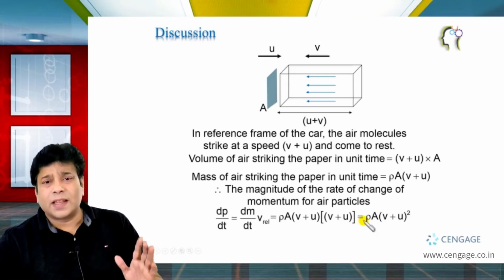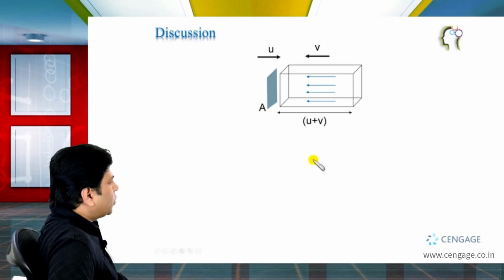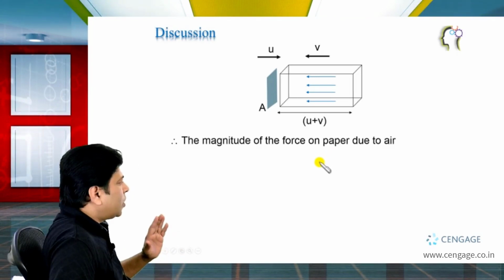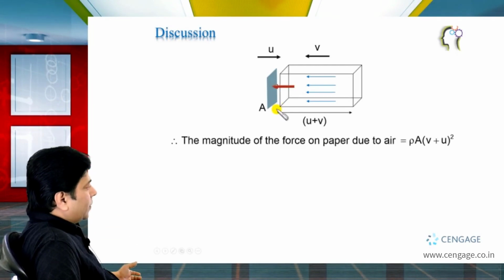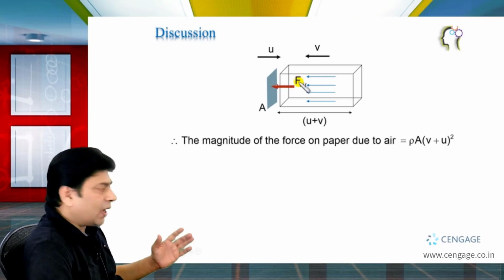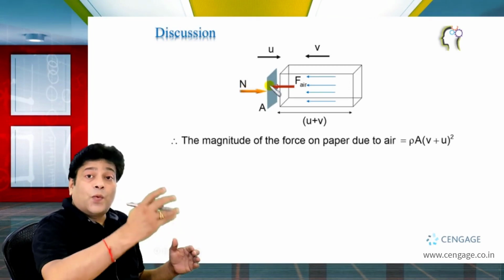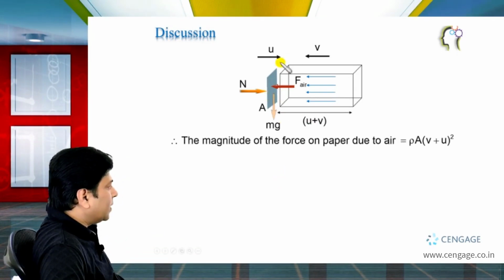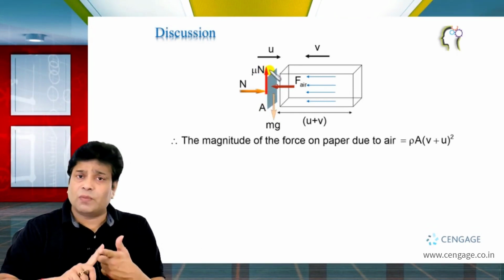And we know this quantity is nothing but the force applied by the air on the paper piece. So we got the magnitude of the force applied by air molecules on the paper piece, that is equal to rho A (v plus u) whole squared. And this force should be in the leftward direction. This is the force applied by air molecules. Okay, the normal reaction imparted by the car on the paper piece should be in the rightward direction. This is the normal reaction, and the weight of the paper piece will act in the downward direction, that is small mg, and the friction force will act in the upward direction, that is mu multiplied by N, the maximum possible value of the friction force.